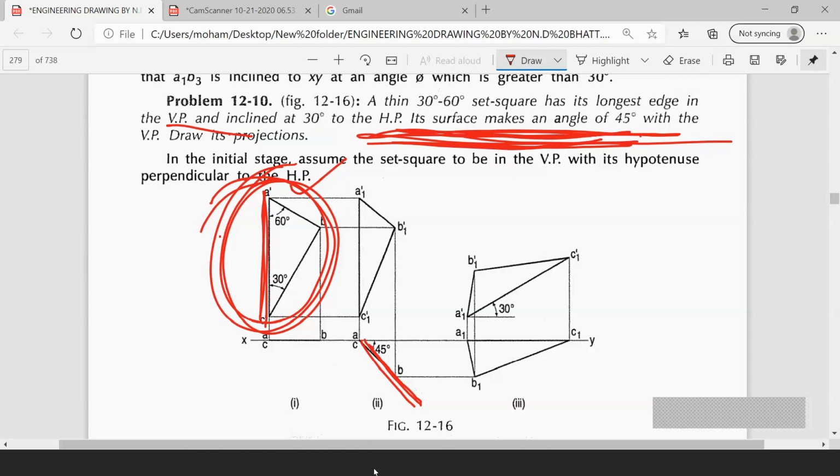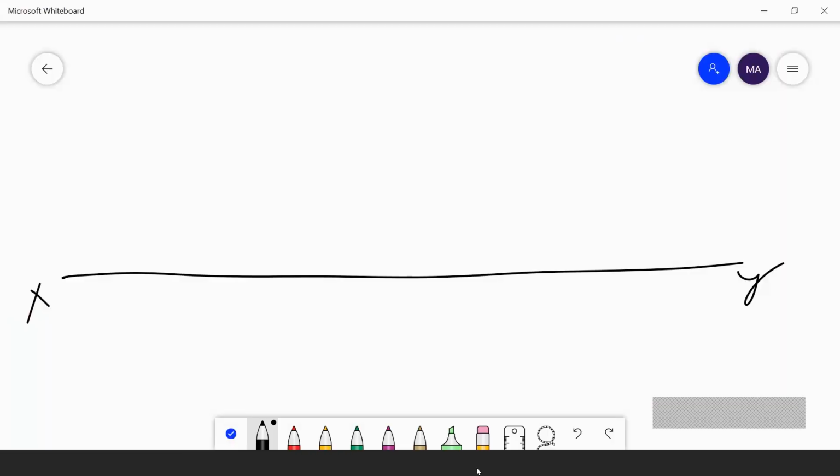Just draw one vertical line. I am taking this point as A, this point as B. I am marking 30 degrees here and 60 degrees here.